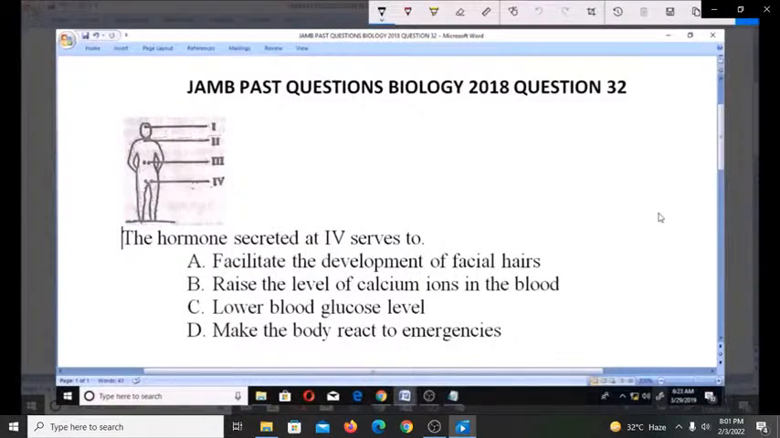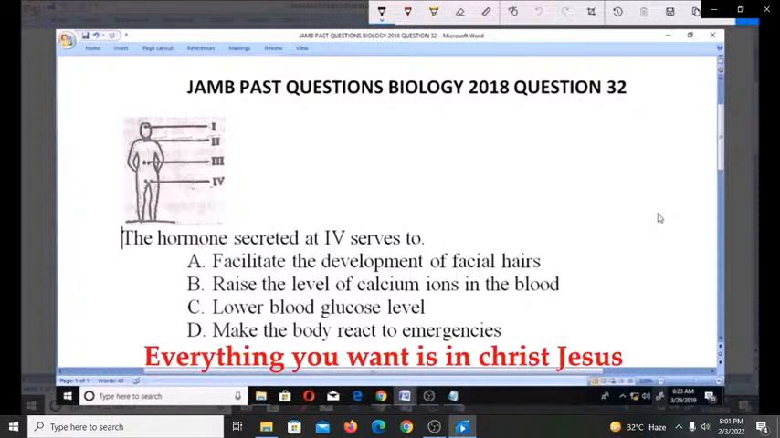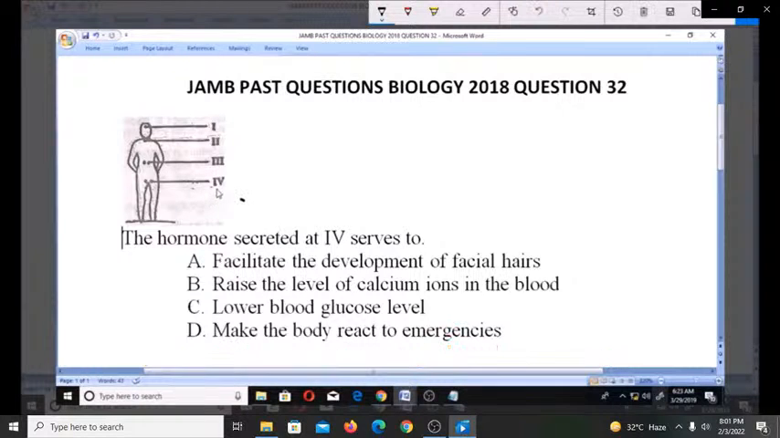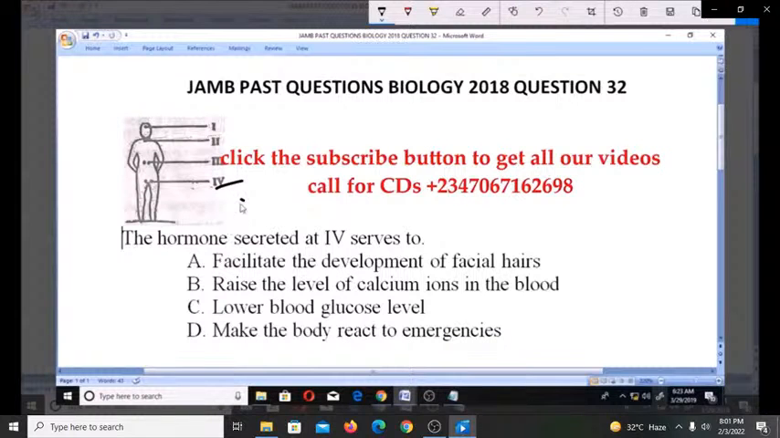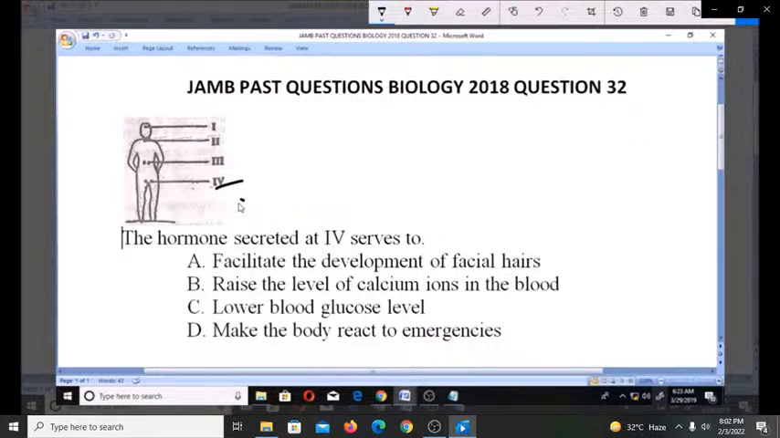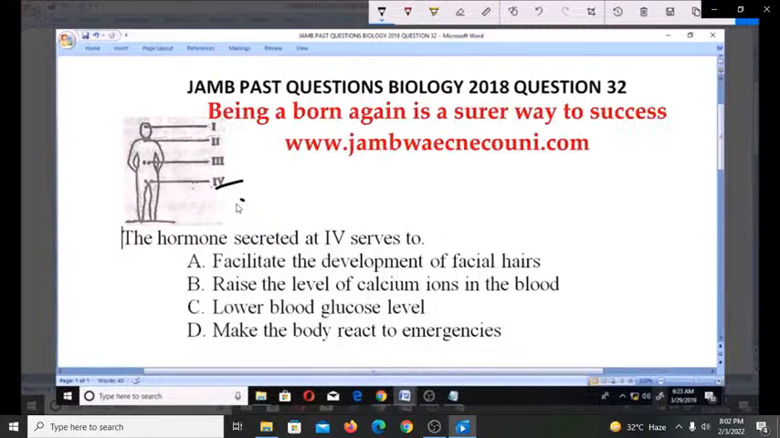Welcome. Let's look at these JAMB past questions. Biology 2018. Question number 32. The hormones secreted at IV serve to A, facilitate the development of facial hairs, B, raise the level of calcium ions in the blood, C, lower blood glucose level, D, make body react to emergencies.